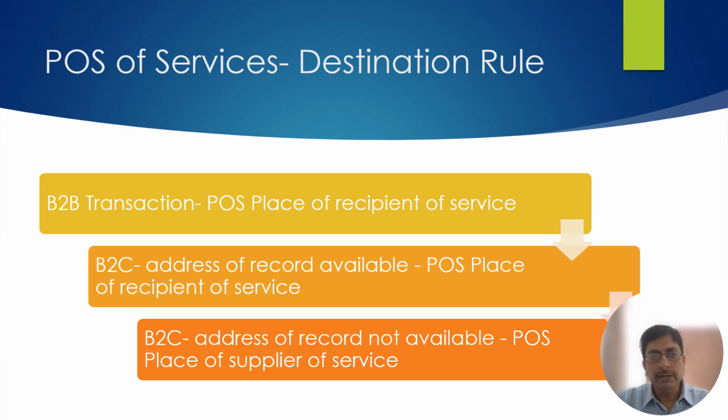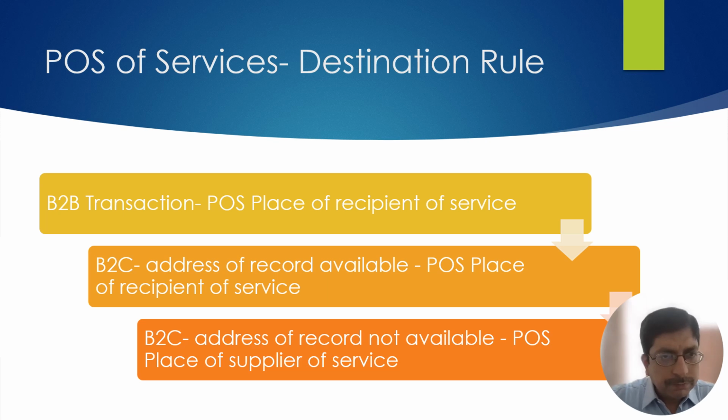Okay, now let's move ahead to determine the place of supply of services, the general rule. The first question that we will ask in place of supply of services is where is the location of the recipient of service? In case of place of supply of goods, we check where the goods are moving or the physical location of the goods. However, services are essentially intangible. Therefore, we ask the first question: where is the location of the recipient of service, and that is the place of supply.